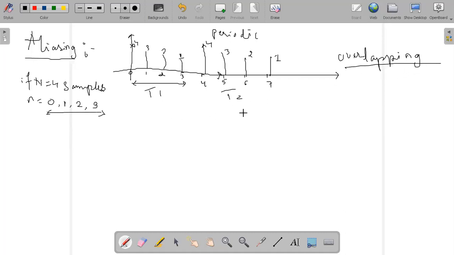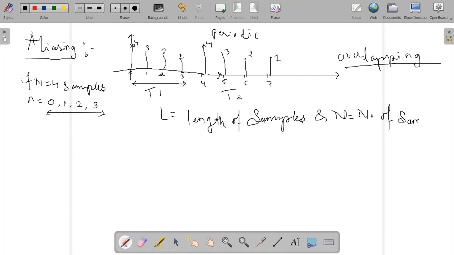So we consider here, try to understand, if L is nothing but the length of samples, and N is equal to the number of samples.